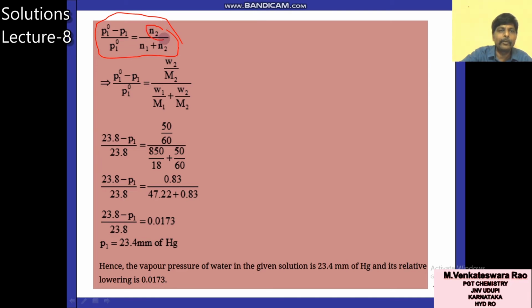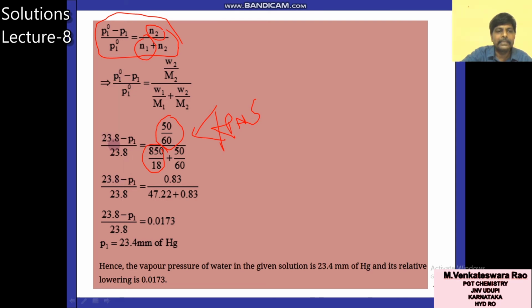You cannot neglect 850 grams while comparing with 50 grams. So you calculate the number of moles of solute, N2, that is 50 grams by 60, weight of urea by molar mass of urea. How to calculate N1? Number of moles of water, that is 850 grams by molar mass 18. So (P1 naught minus P1) by P1 naught, the relative lowering of vapor pressure, is equal to X2, that means N2 by (N1 plus N2). You know the values of N1 and N2, so all values on the right hand side are known. You substitute all these things, and you know P1 naught also.